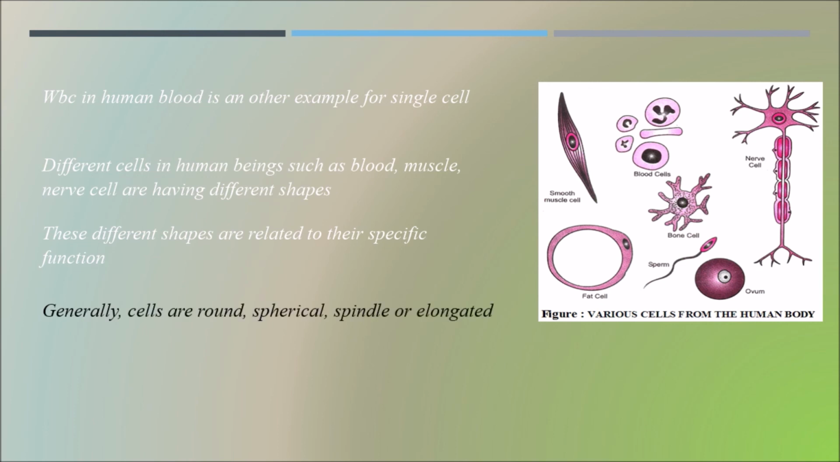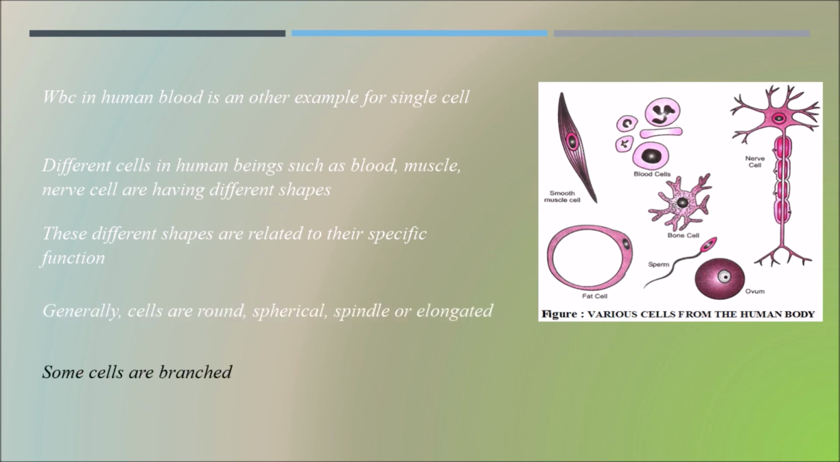Generally, cells are round, spherical, spindle or elongated. So in general, the cells are either round, oval, spherical, spindle or elongated. Some cells are branched. When we talk about round or oval structures, we can talk about the RBC, and for spindle shape we can talk about the muscle cell. And when we talk about cells which are branched, we can talk about the human nerve cell.